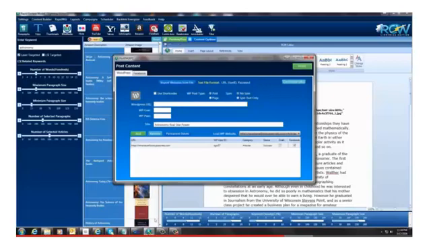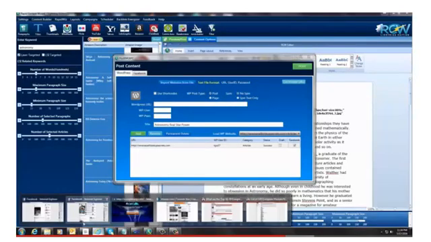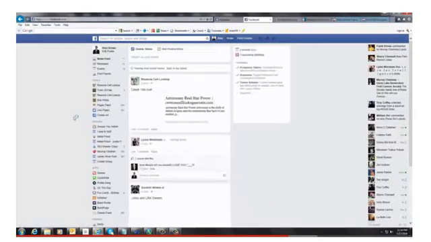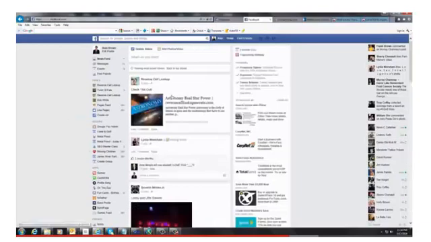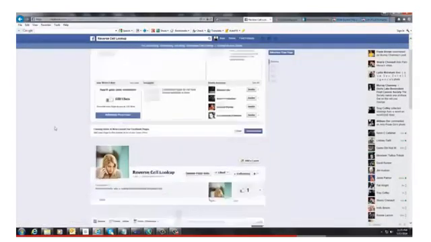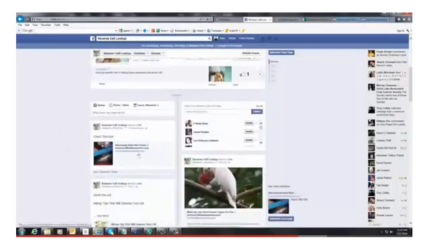So let's go out here and have a look. First of all, I'm going to refresh my page, and as you can see, here we go. This is my personal Facebook page, and it's posted out on this group. Since I'm a member of this fan page, I'm going to come over here to the actual page, and come down here, and there you go. It's posted. Check, and it says check this out.